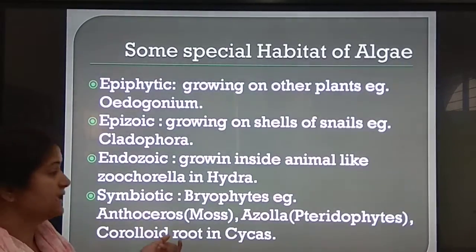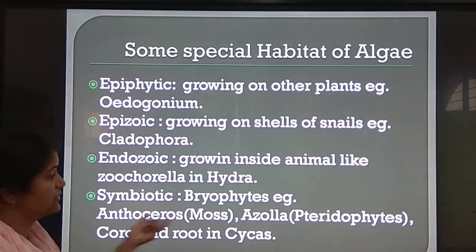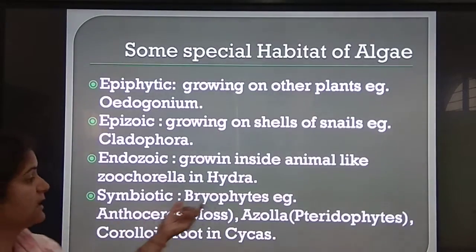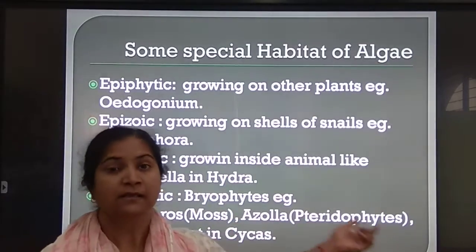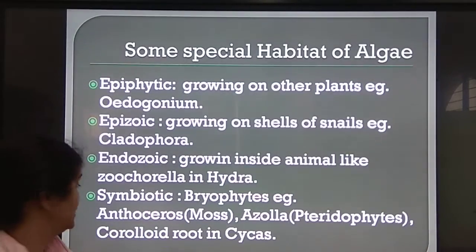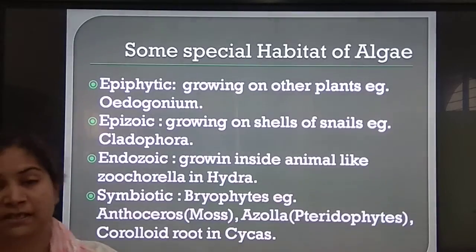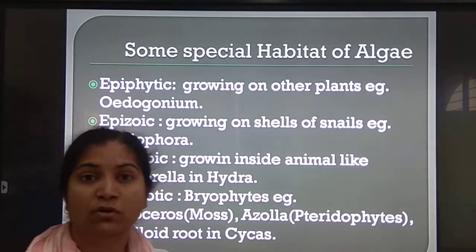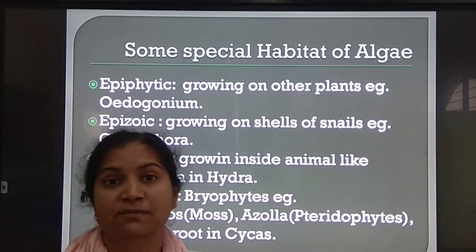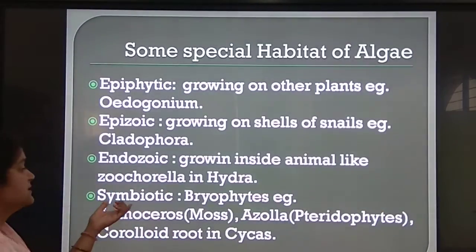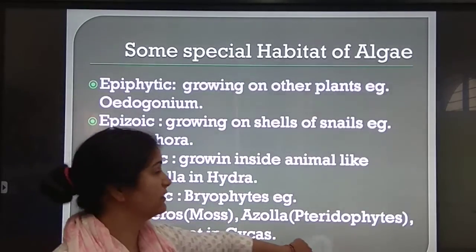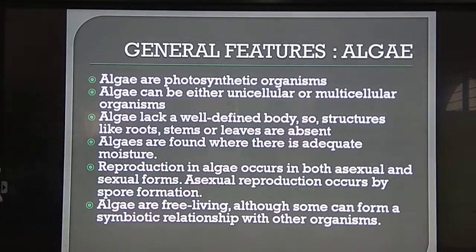Symbiotic algae means in bryophytes, for example, Anthoceros, mosses. In the Anthoceros, the algae is present. Azolla in the pteridophyte, algae is found in symbiotic association. Coralloid roots in Cycas. In Cycas, in a particular root part, the algae is present with the cells of the Cycas gymnosperm. So algae is found in symbiosis with other organisms. Mutually beneficial relationship.